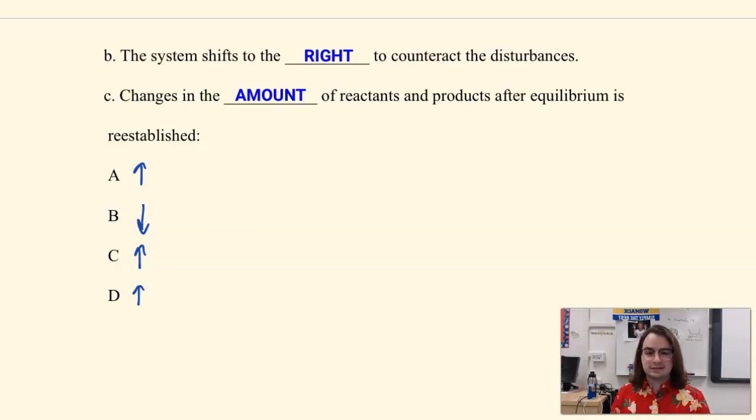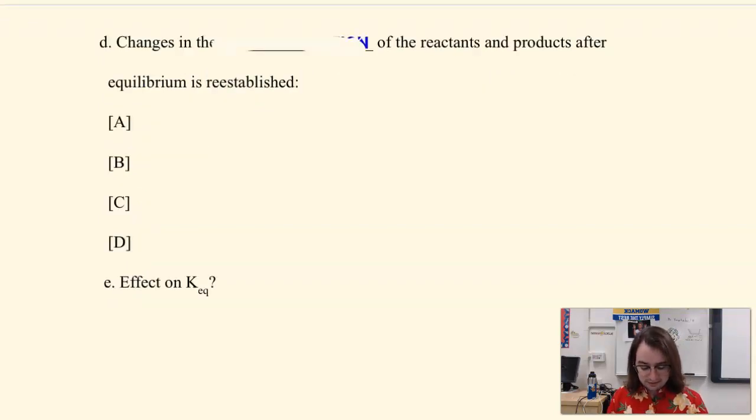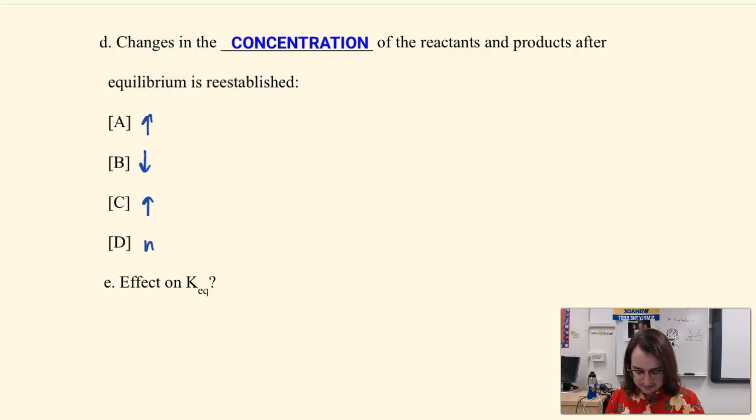So let's look at what this does to concentration. If we have the amounts increasing for each, it makes sense that the concentration would increase just as well. So A goes up, B goes down, C goes up, and D has no change. Now you might be thinking to yourself, why the heck doesn't D have change? But you might not have looked at the problem thoroughly.